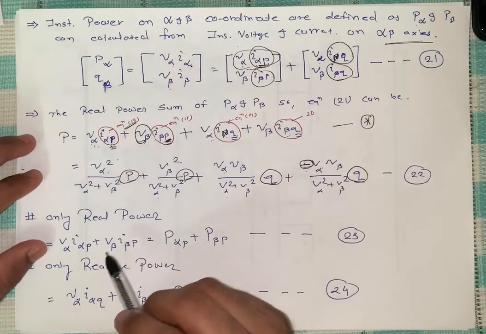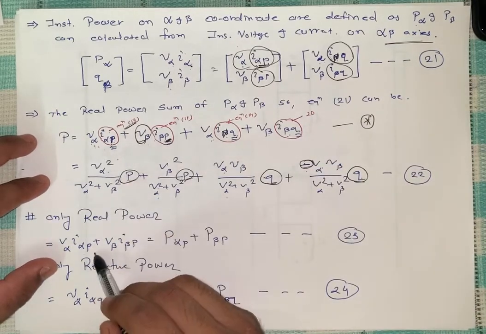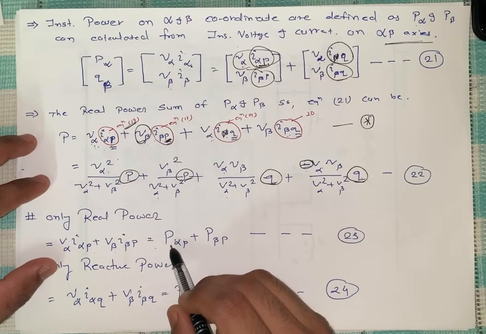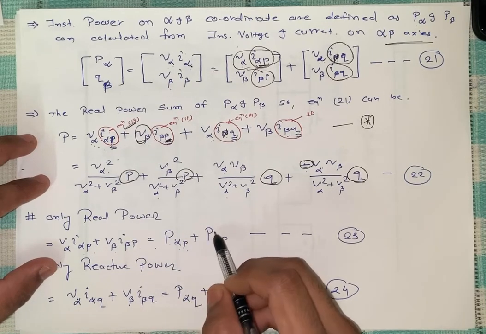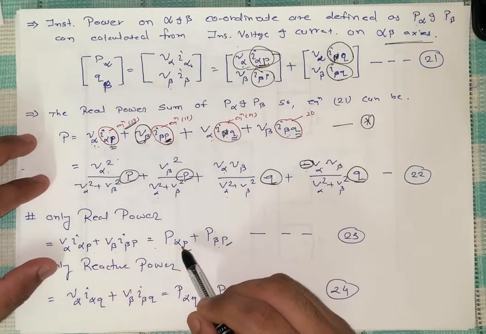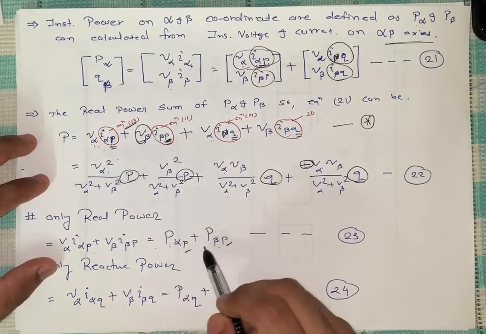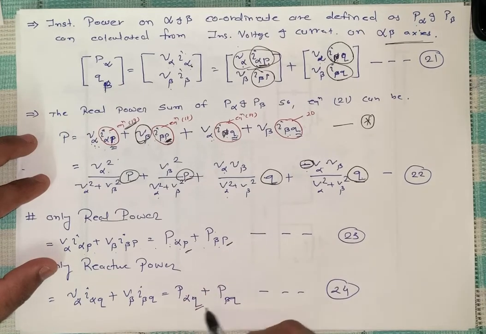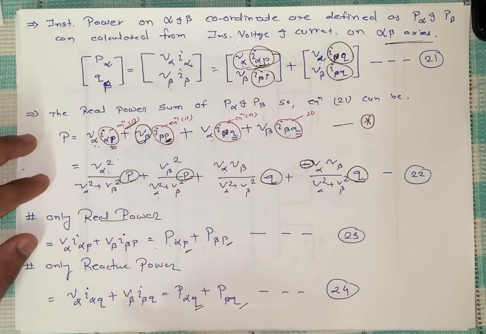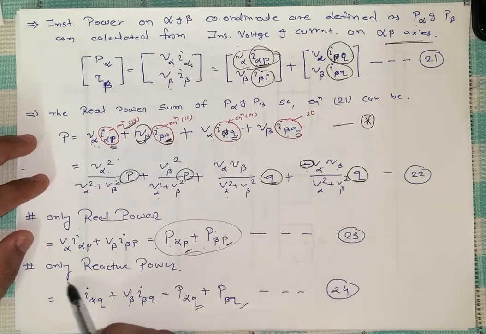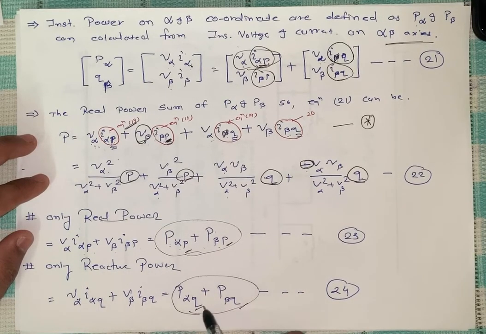So now only the real power, we can say V alpha I alpha P plus V beta into I beta P equals P alpha P plus P beta P. That is the alpha beta axes getting the active power, and on the alpha beta side the reactive power, on both axes. So only the real power is written by this, and only the reactive power is written by this, which is indicated by Q on both axes.